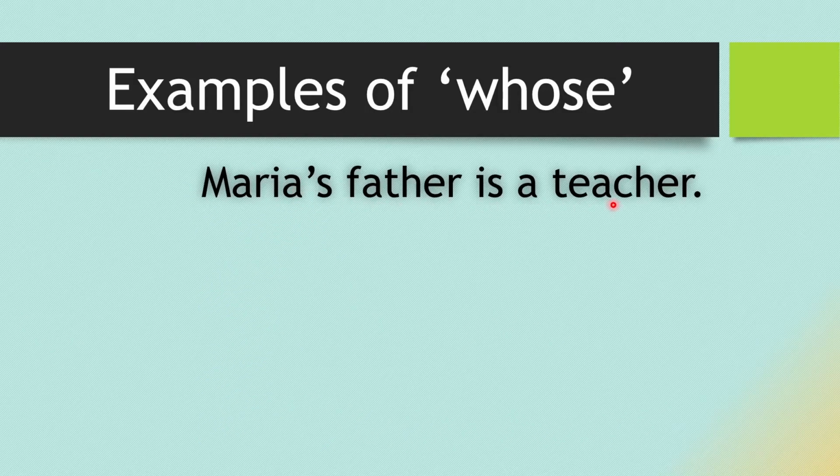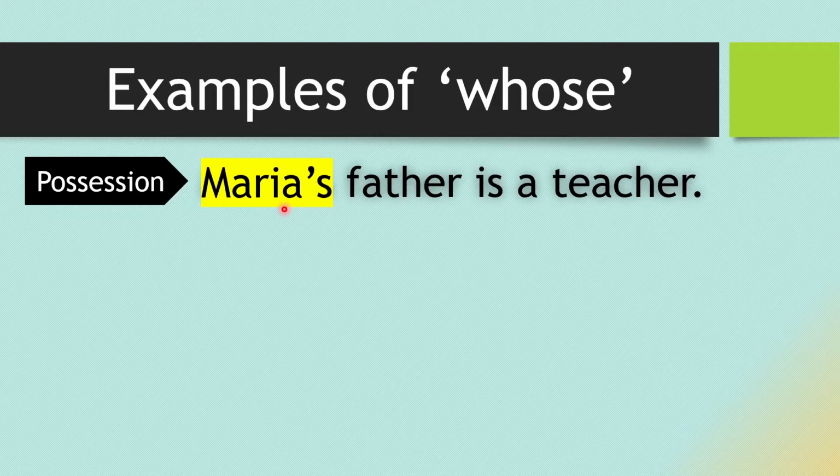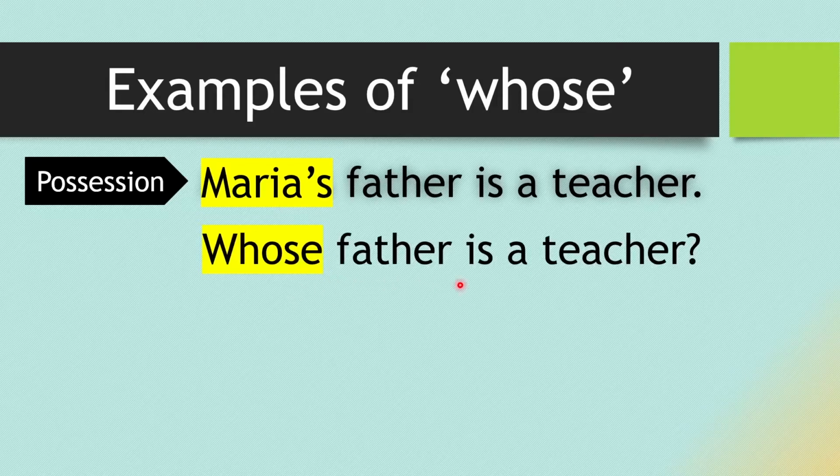Maria's father is a teacher. Maria's, this word is showing possession. So we will write, whose father is a teacher. In place of Maria's, we are writing whose. After that, father is coming. Father is the subject here. And is, the main verb is coming here. And a teacher, we are writing a teacher. So whose father is a teacher?